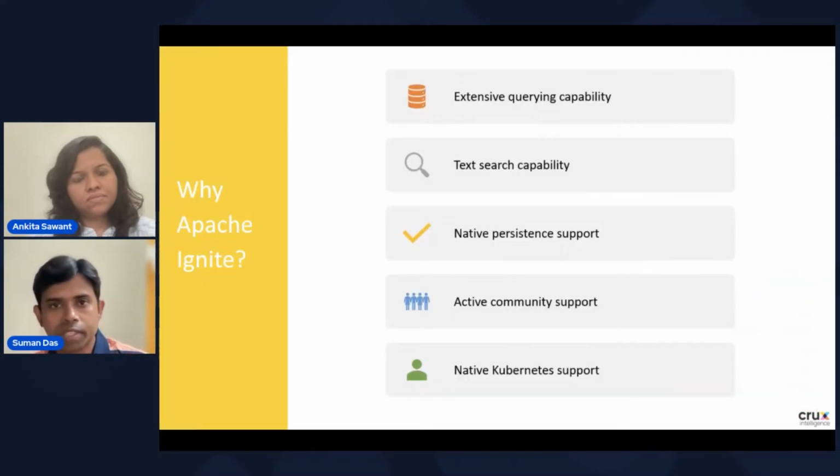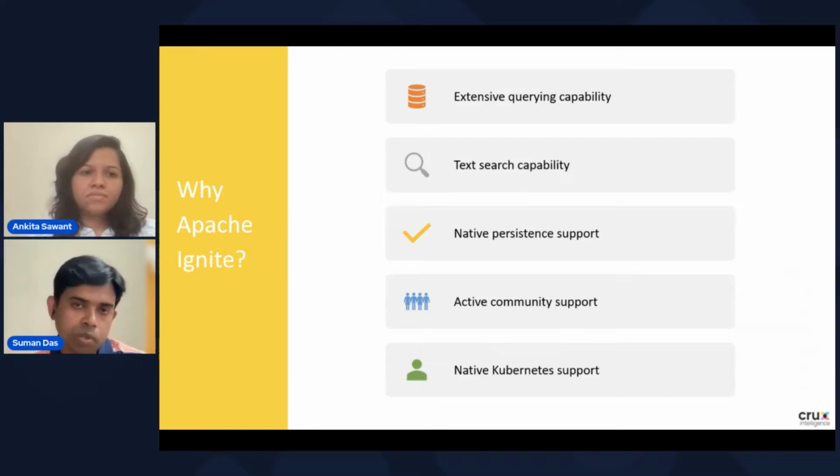Why we chose Apache Ignite? As we have seen in our product, users can ask questions anytime, anywhere and can get answers. So we wanted to enable a Google search-like experience in our product where the questions can be completed even while the users are typing them. So we were looking for technologies which can help us with that.